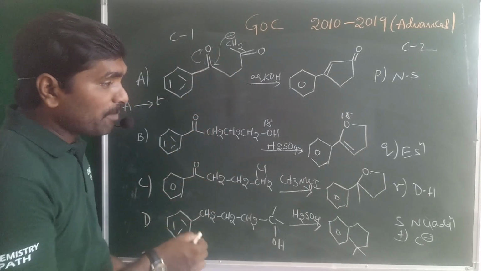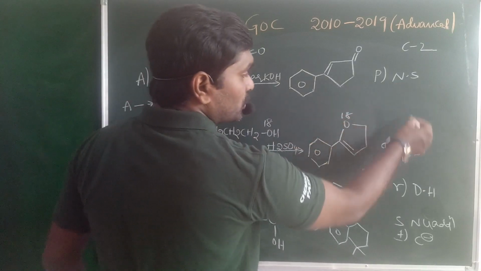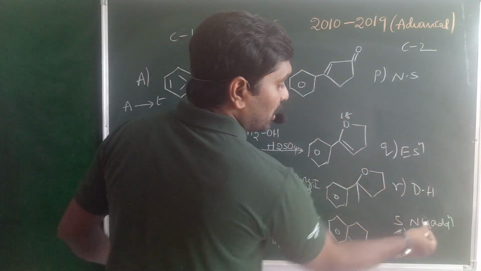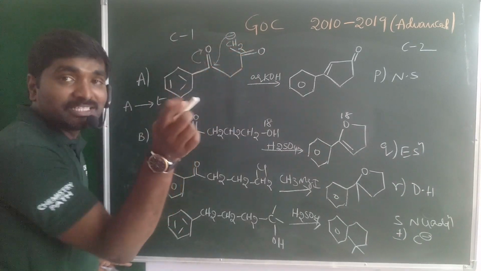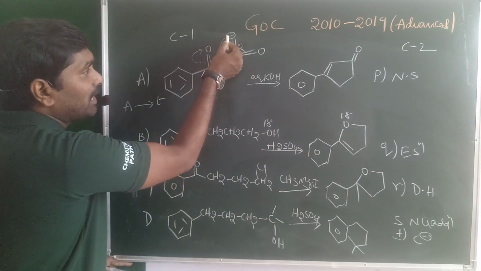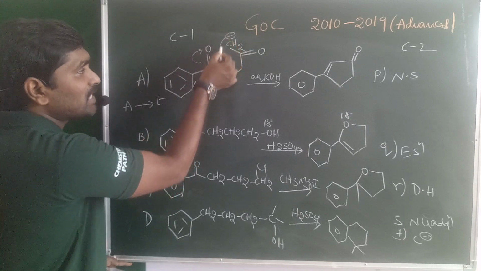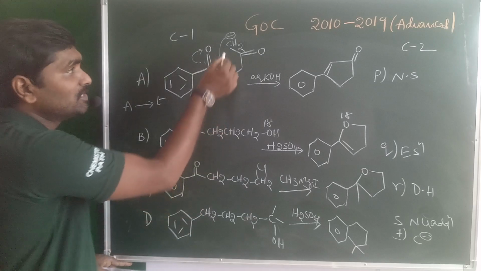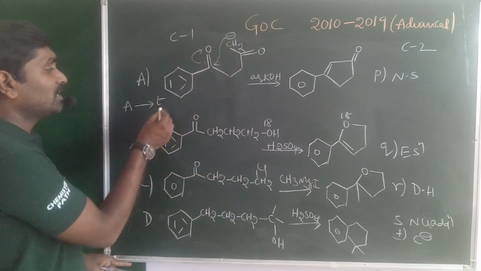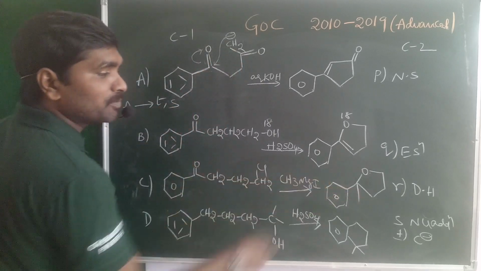Among nucleophilic substitution, electrophilic substitution, dehydration and nucleophilic addition reactions, here nucleophilic addition is possible. Why? Because the negatively charged carbanion is added on the positively charged carbocation, which is an example of nucleophilic addition. That means S is also a correct option.